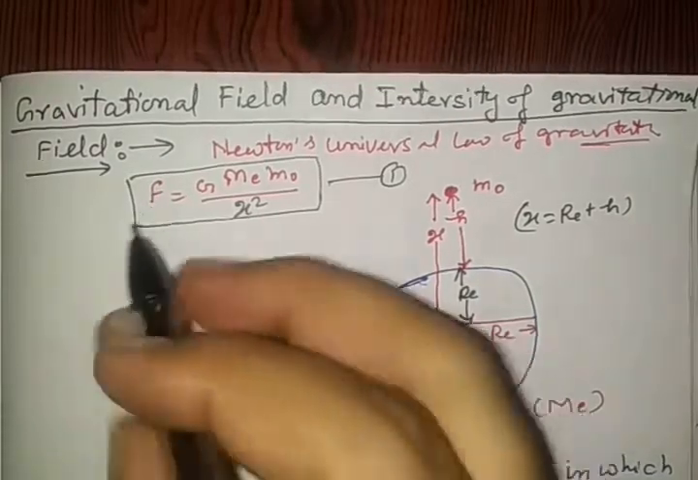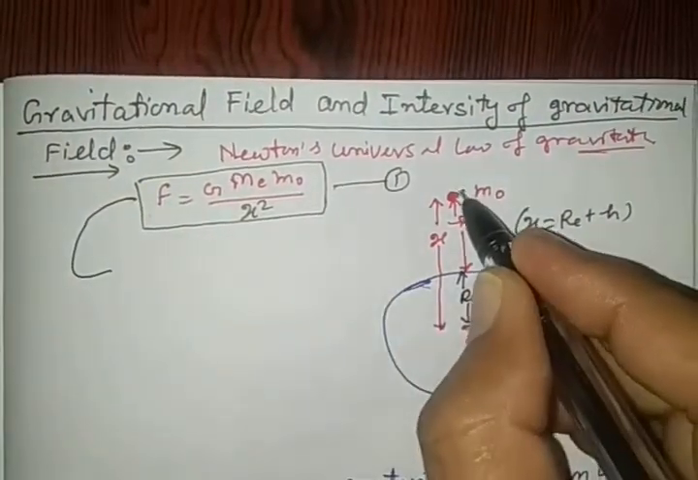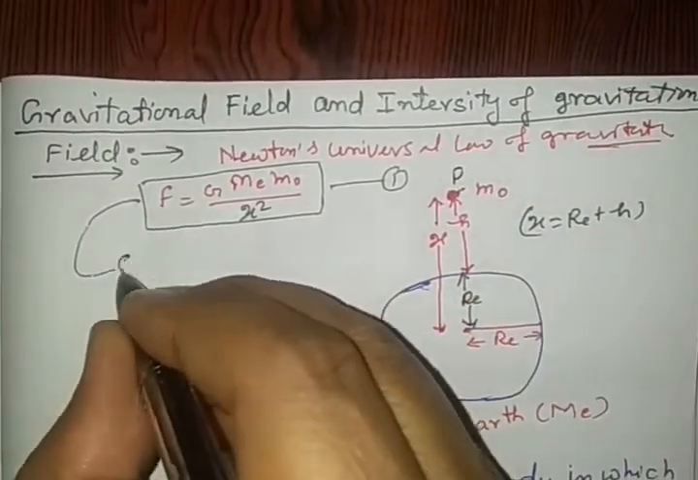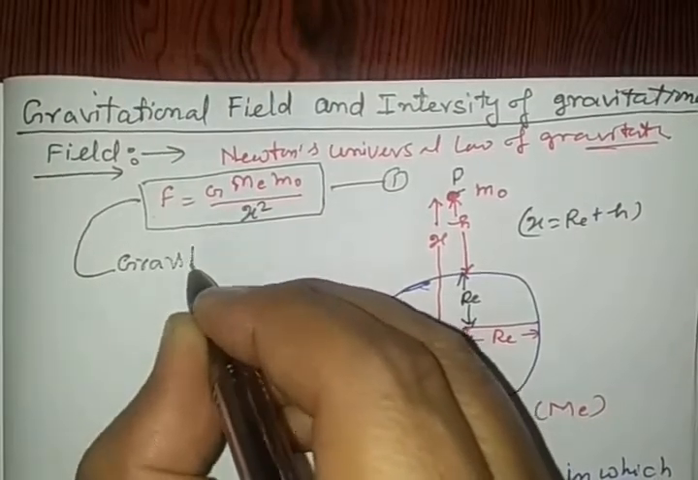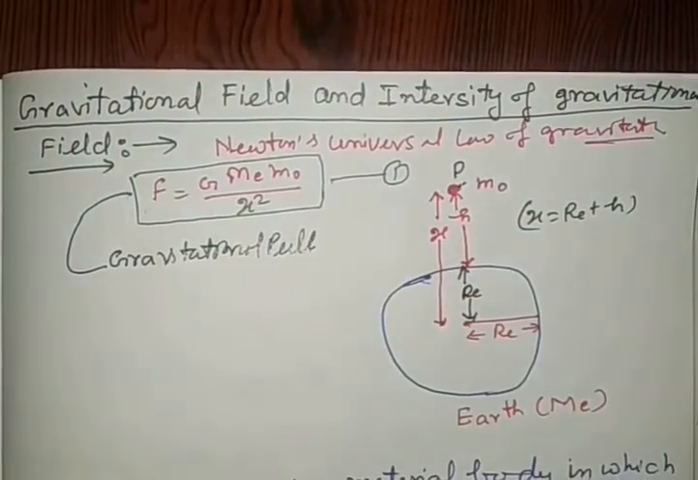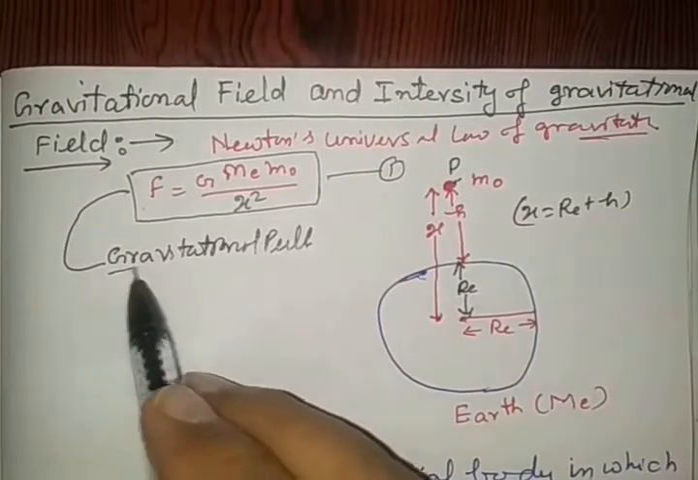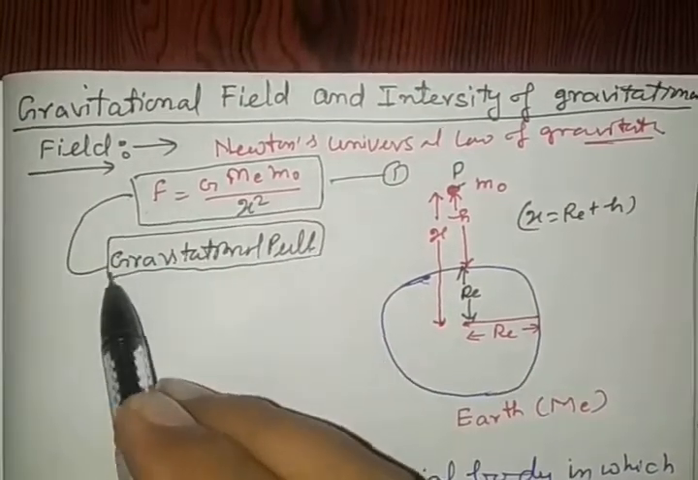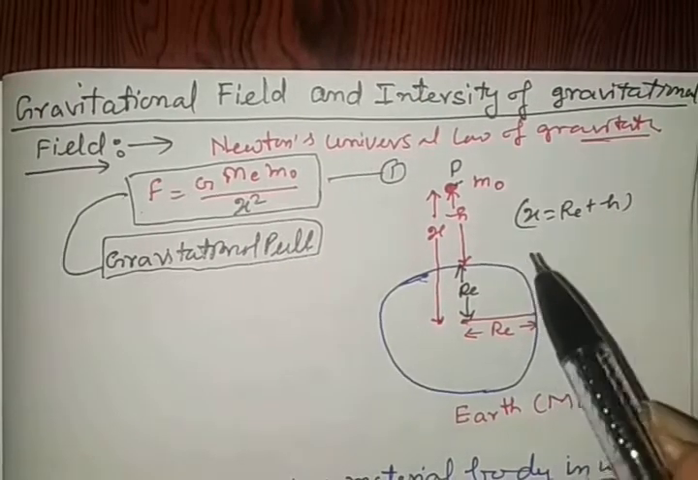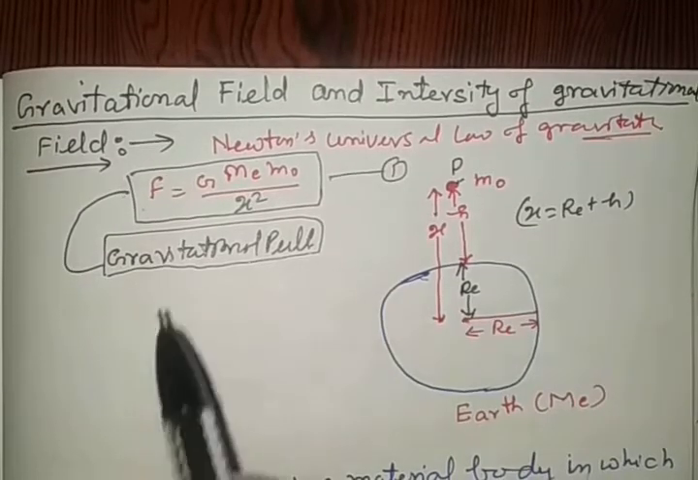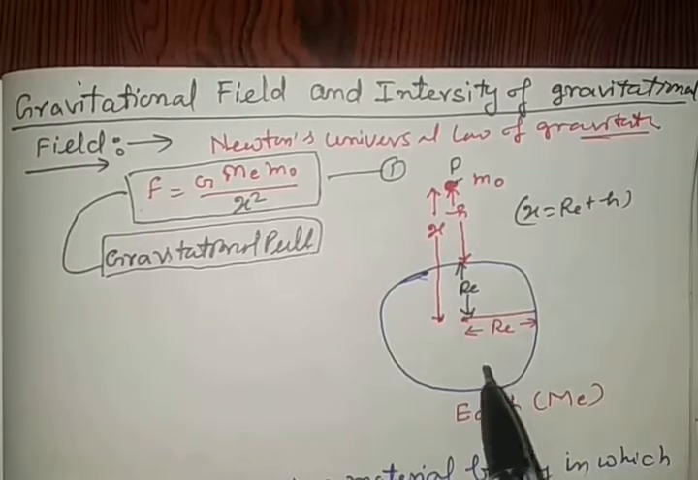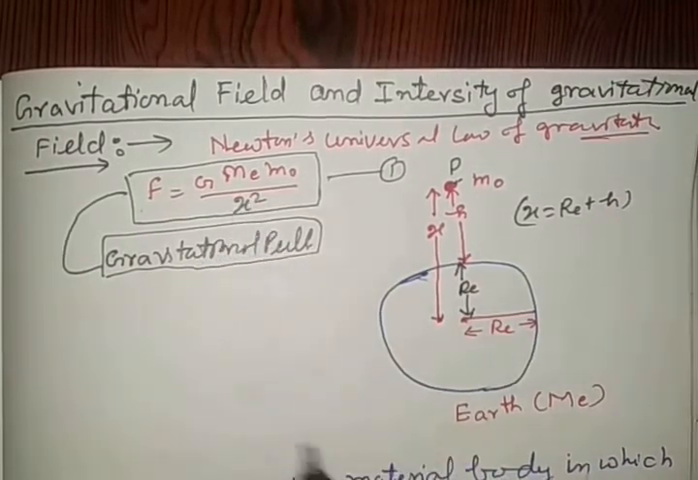Due to this gravitational force, the body kept here at point P experiences gravitational pull. This is the gravitational pull. It is due to the result of gravitational force acting between any two particles in the universe, and the magnitude of this force is given by equation number 1 here.